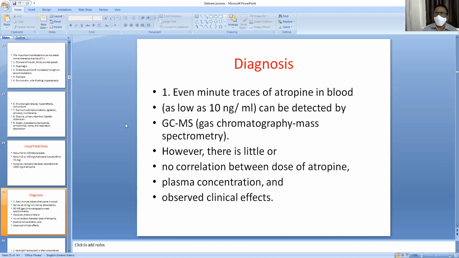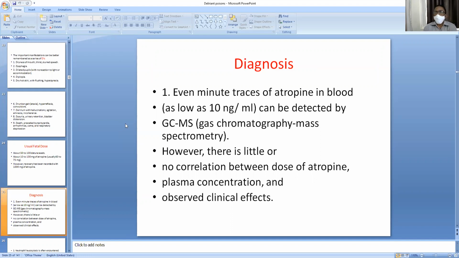How to diagnose datura poisoning? Even minute traces of atropine can be detected in the urine or in the blood of the ingested person by gas chromatography and mass spectroscopy. There is little or no correlation between the dose of atropine and the plasma concentration.